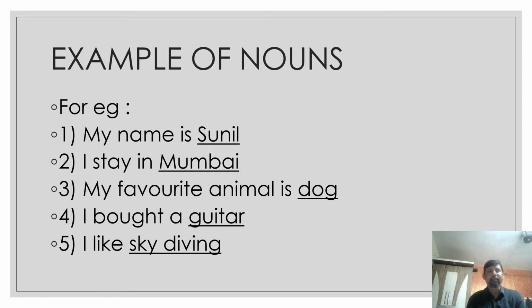And lastly, name of action. I like skydiving. Please pay attention over here. I like skydiving, or I can say I like swimming. So here in this case, skydiving is the name of an action. So it is a noun. If I say I did skydiving, in that case, skydiving is an action, so it will be a verb. Or I do swimming every morning. In that case, swimming would be a verb because swimming is an action word. But in I like skydiving, skydiving is not an action word; it is the name of an action, so it is a noun and not a verb.